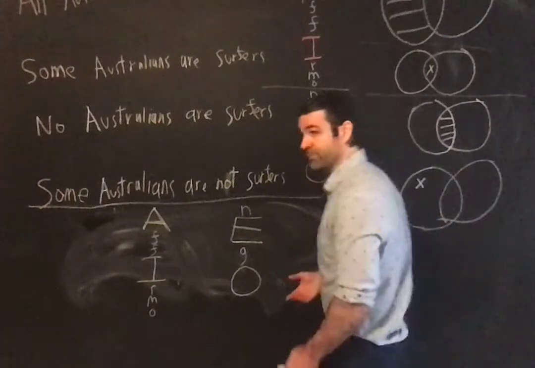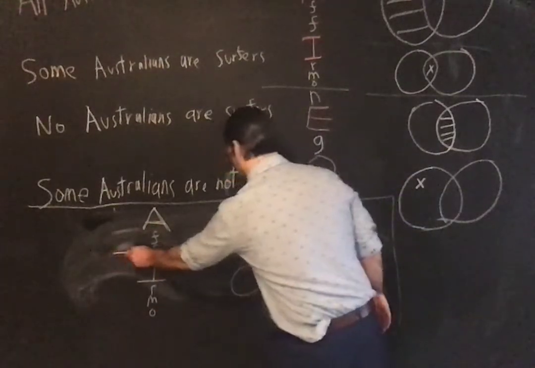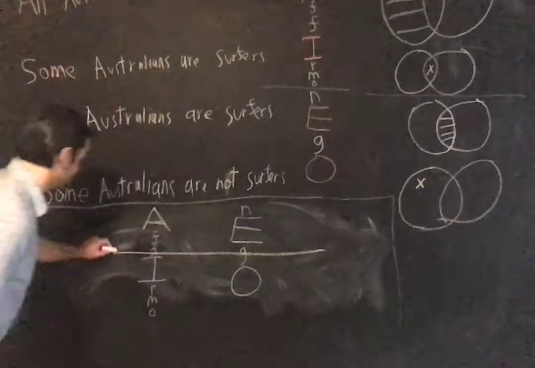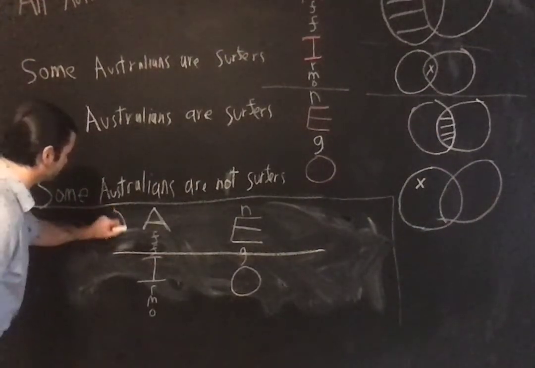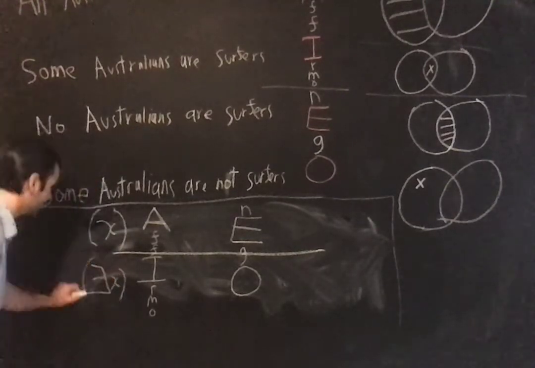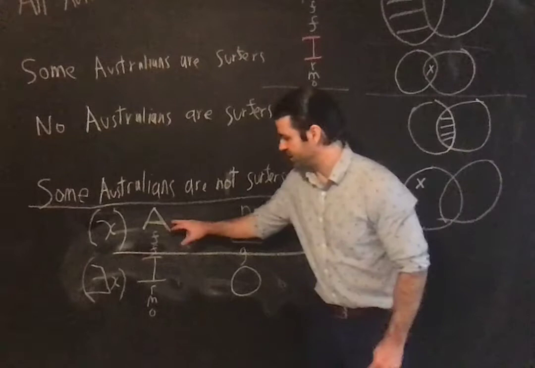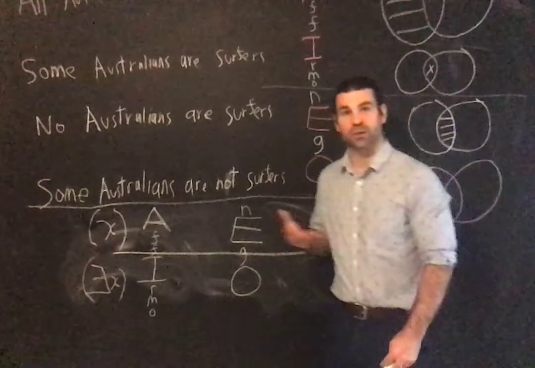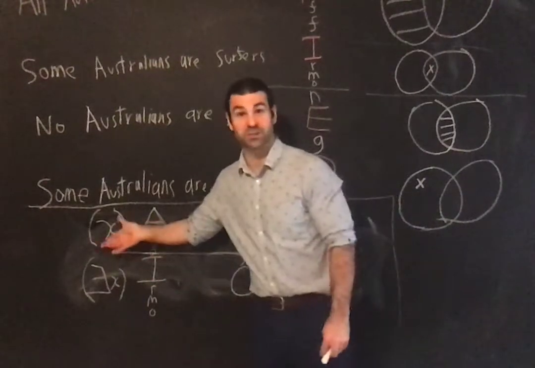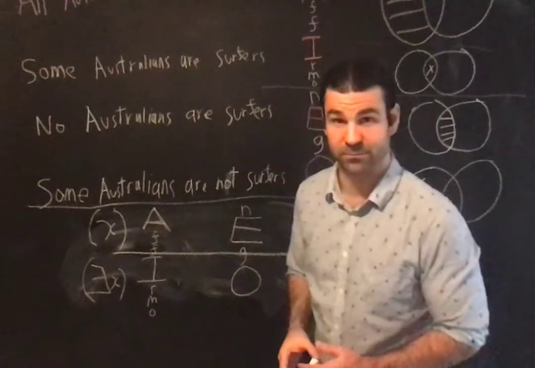And the other thing, the first letter is always the universal inclusion or exclusion, and the second letter is the particular inclusion or exclusion. So I'm going to give you quantifiers here, the quantifiers which will go with the logical form of these, right? In each case, the logical form, as we'll see soon, of universal inclusion and universal exclusion is going to require the use of the universal quantifier, right? All Australians are surfers. It's going to require the universal quantifier.